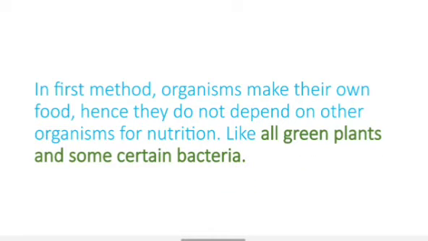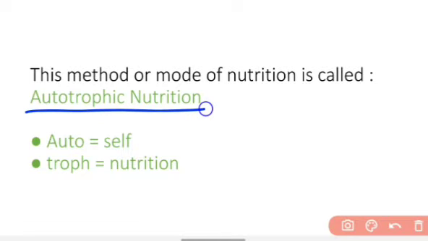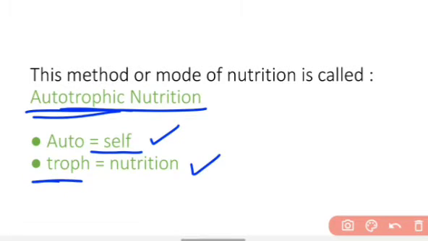They can make their own food. This mode of nutrition is called the autotrophic mode of nutrition. The word autotrophic is made up of two words: auto means self, and trophic is taken from troph, that is nutrition.